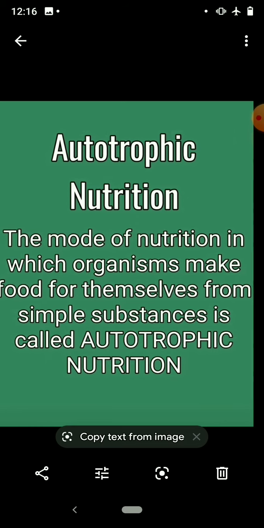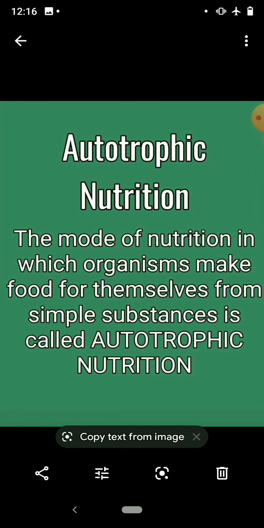Just now we have learnt that plants are autotrophs. So plants make food for themselves from simple substances. Which are those simple substances? You have learnt in your previous classes. Just recall the simple substances and tell me.